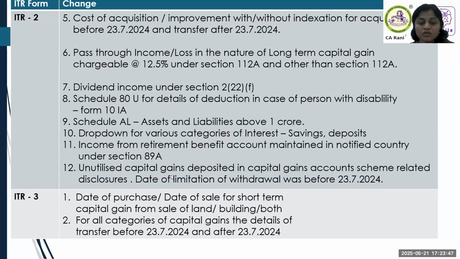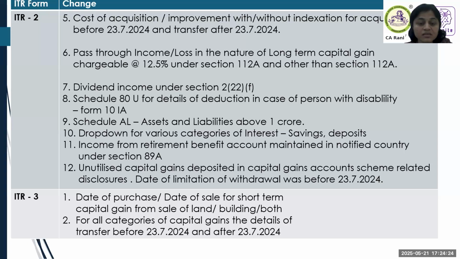Then another major change. This is also there in almost all the returns where we have capital gain reporting. Unutilized capital gain deposited in capital gains account scheme related disclosure. So there is a table where they have mentioned the assessment years, and if any withdrawal, date of limitation of withdrawal, so we have to calculate. There is a 3-year timeline within which the money has to be utilized, and unutilized money is taxed under capital gains. So this is a new table which they have introduced, wherein you may have to go back to previous assessment years and find out where the assessee has deposited money in capital gains account scheme.